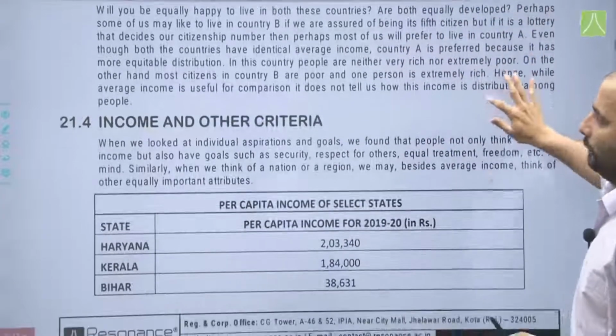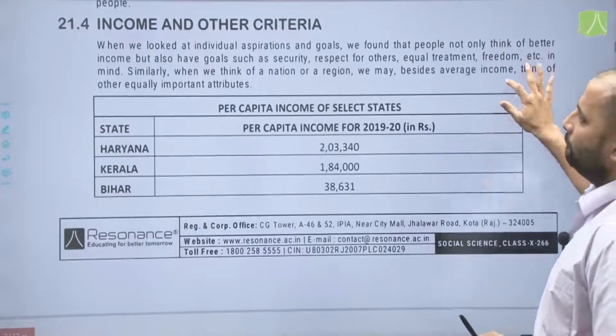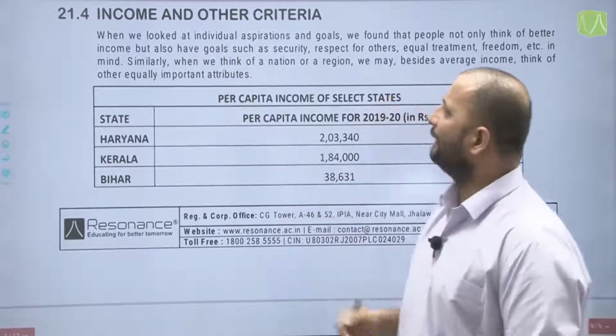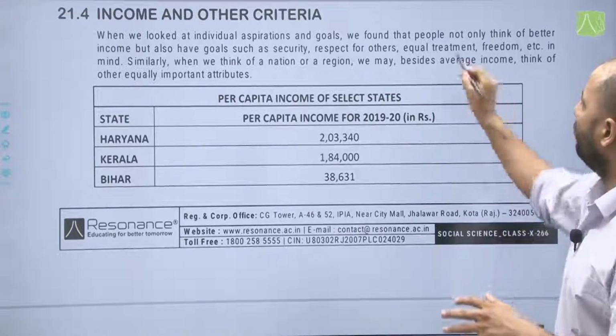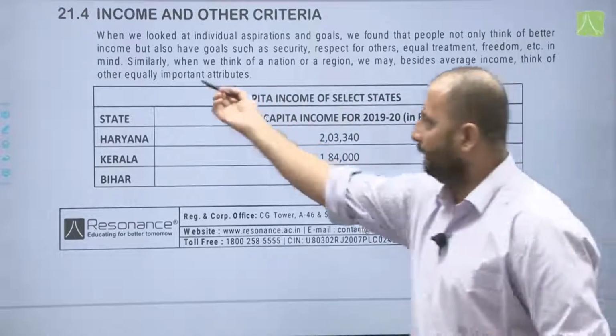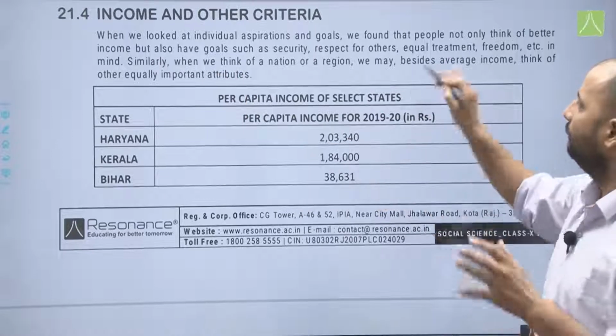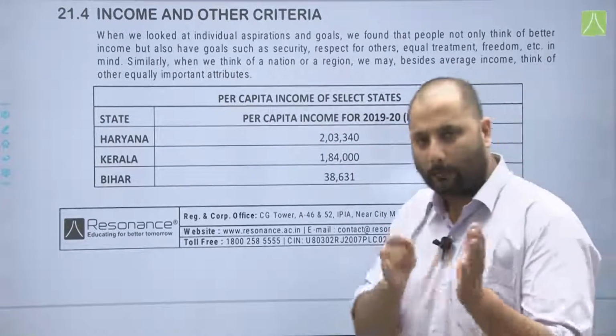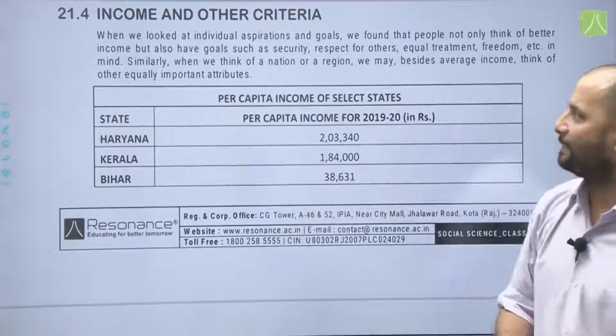Okay. So, moving on to our next topic, that is income and other criteria. Now, when we looked at individual aspirations and goals, we found that people not only think of better income, but also have goals such as security, respect for others, equal treatment, freedom, etc. in mind. So, apart from income, they also look for these aspects.